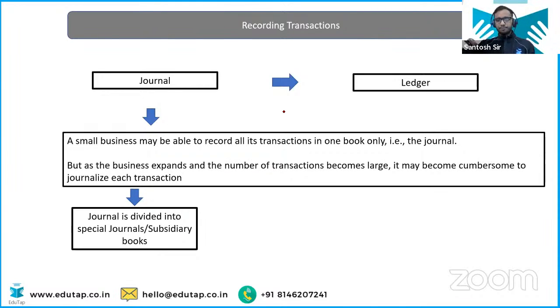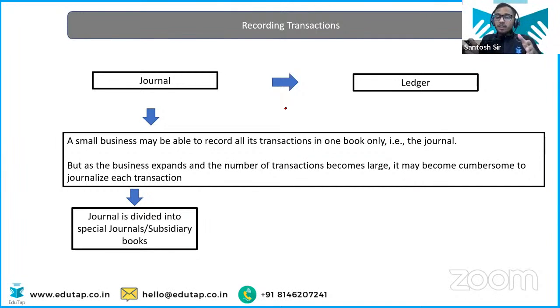First, let's understand that. See, we have seen that we are making the general journal, right? But what happens when there is a very big organization, so there are multiple economic events happening each second. Like we have Reliance Jio, like we have Spencer. Every minute, so many transactions are happening, so many accounts are getting impacted. So it is impractical to record all these transactions in chronological order. Okay? So what do we do?